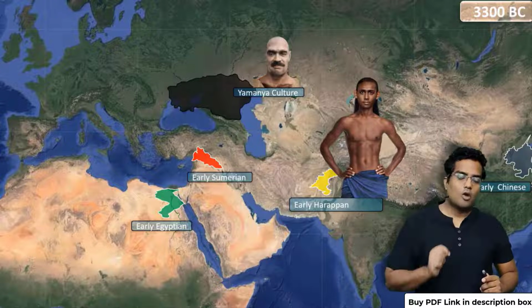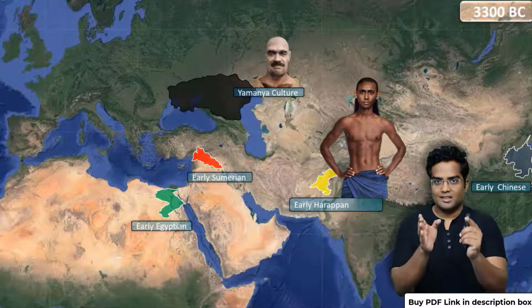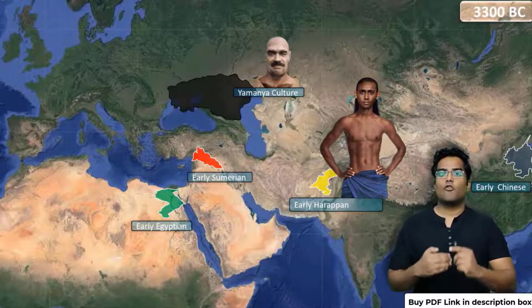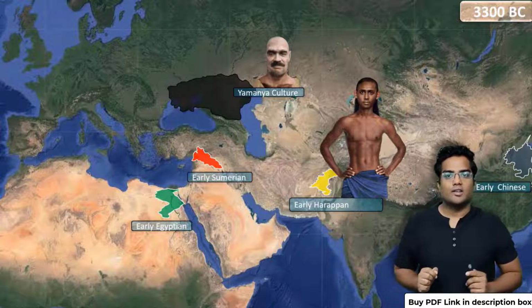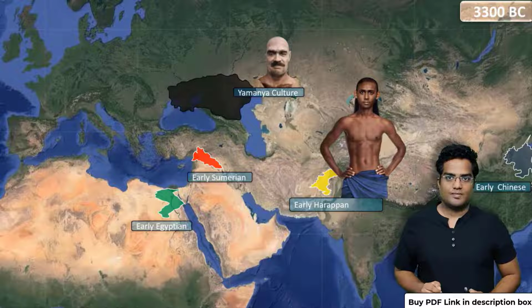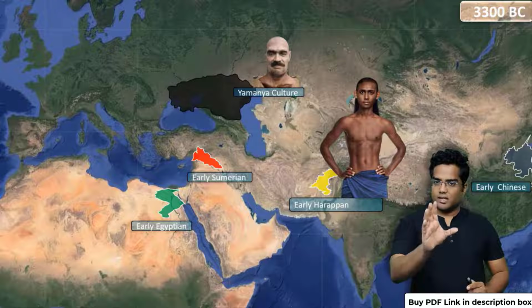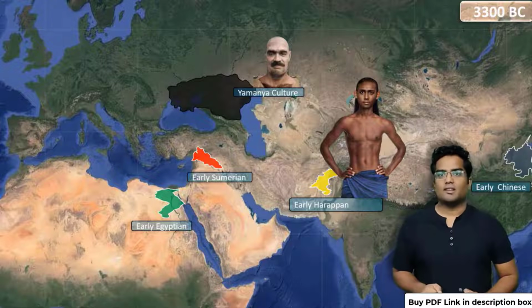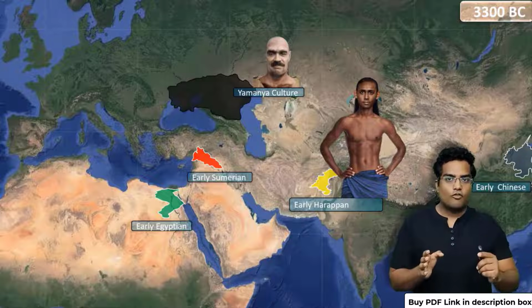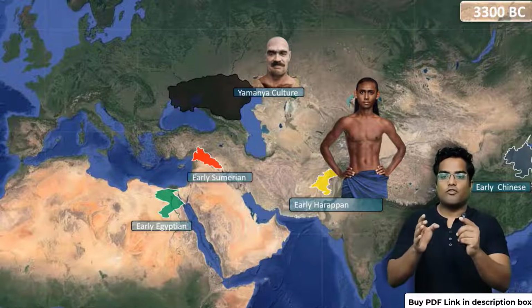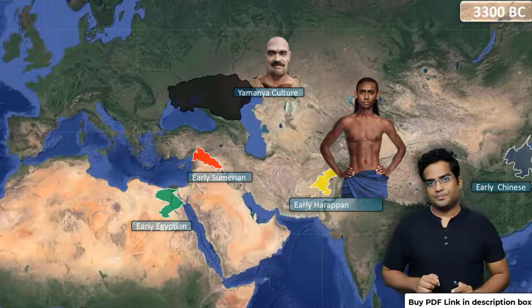So as you can see, Egyptian, Sumerian, Harappan and Chinese, these are civilizations. However, at the top you have a culture called the Yamnaya culture. This particular culture is the forefather of the European as well as the Indo-Aryan languages. This particular culture, Yamnaya culture. And as you can see, there is a gentleman, a bald gentleman. So this is again a facial reconstruction of the skeleton that was found in Yamnaya, or the parts where the Yamnaya culture was located.